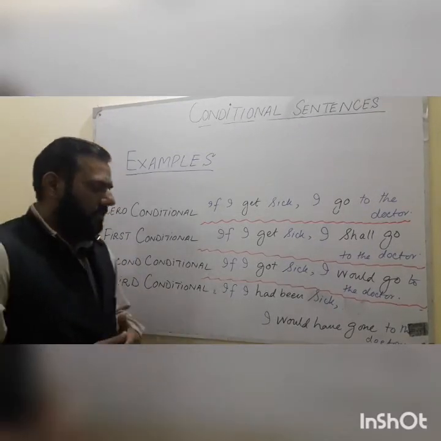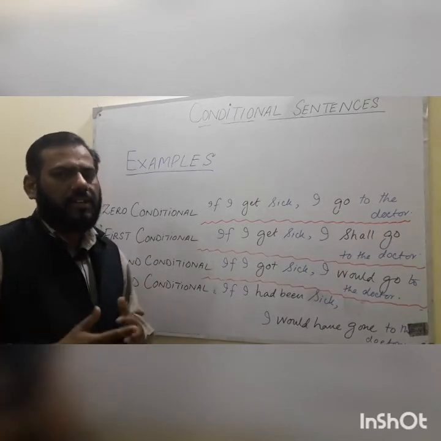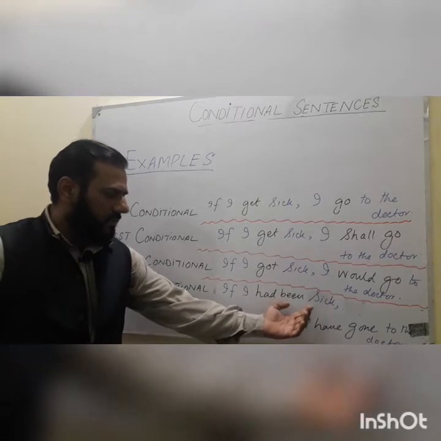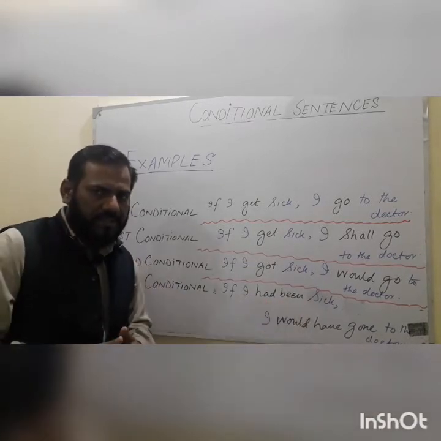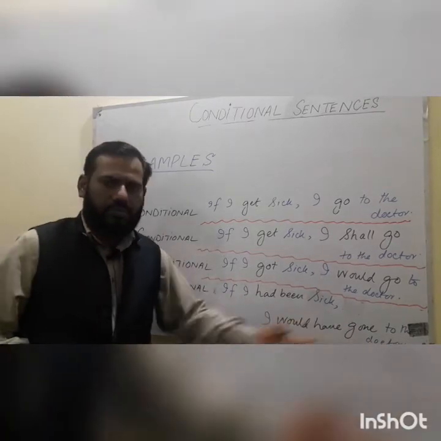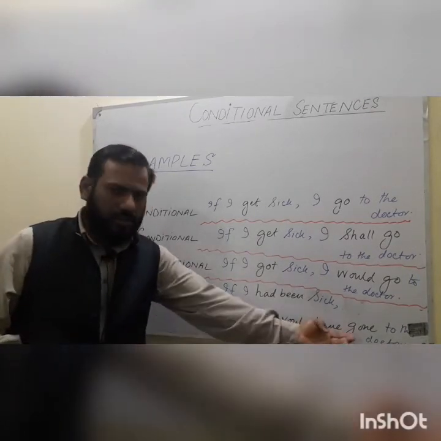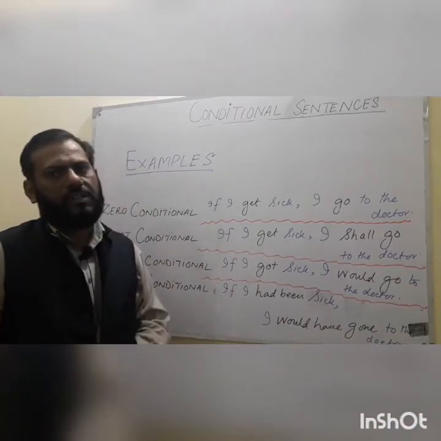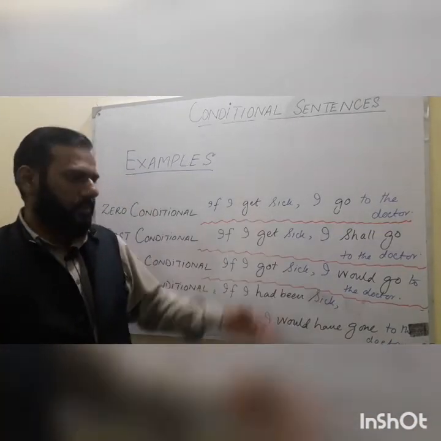Third conditional clause, that is the unreal conditional clause that happened in the past. If I had been sick, had been is a past perfect tense. State of being sentence is being shown here, and I would have gone to the doctor. So would have and then gone, the past participle. So this is the example of the third conditional clauses. So these are the four main structures.